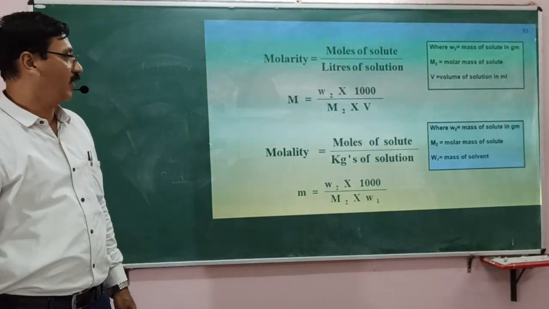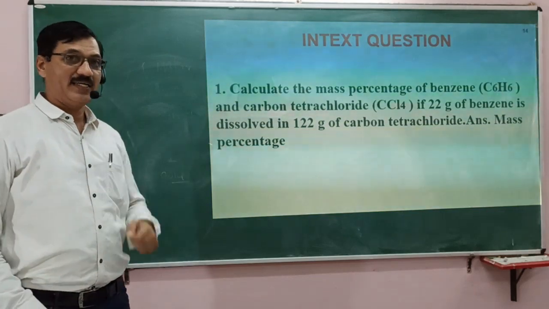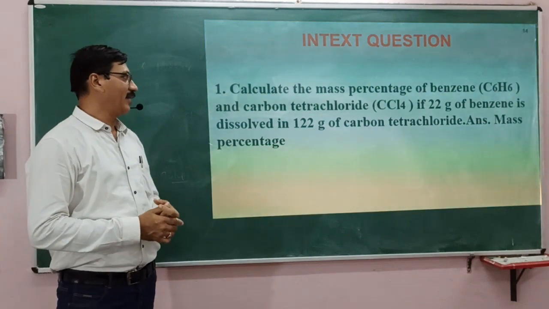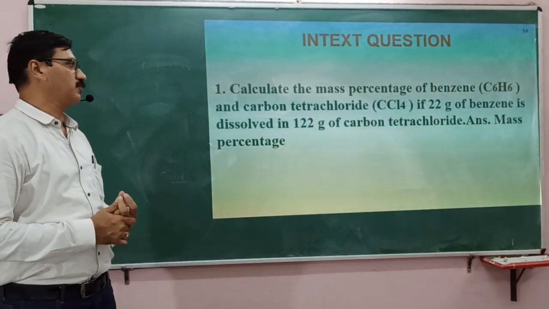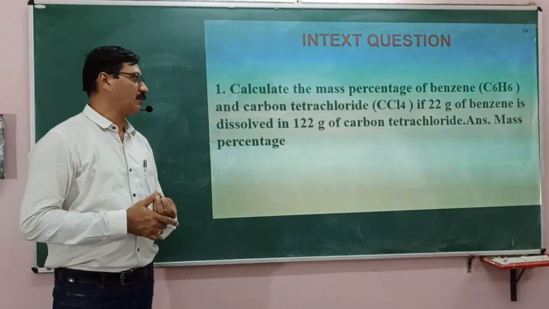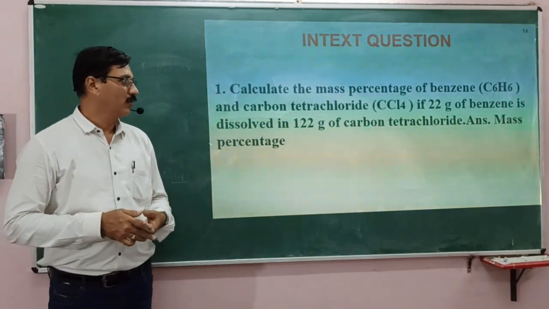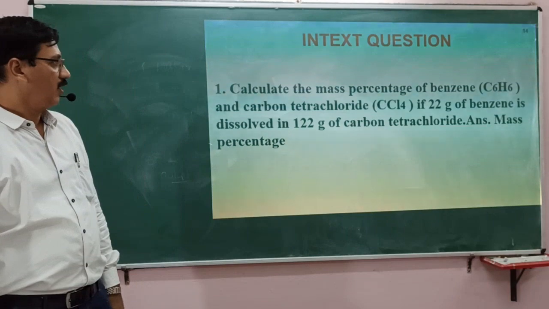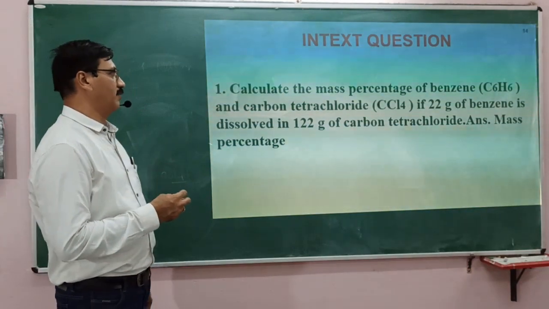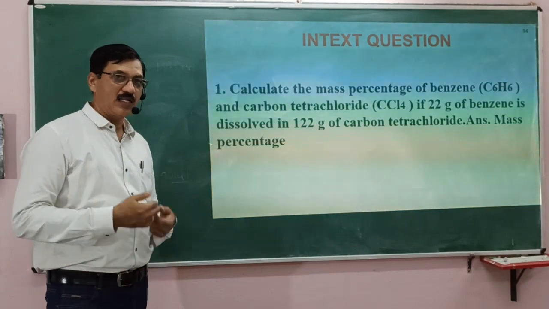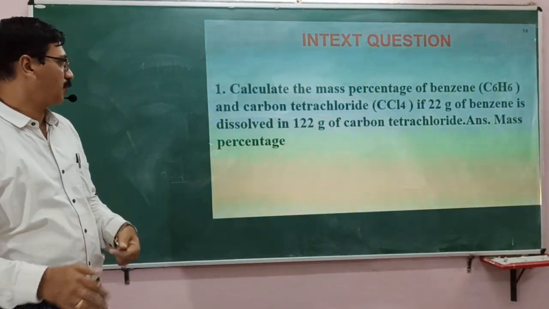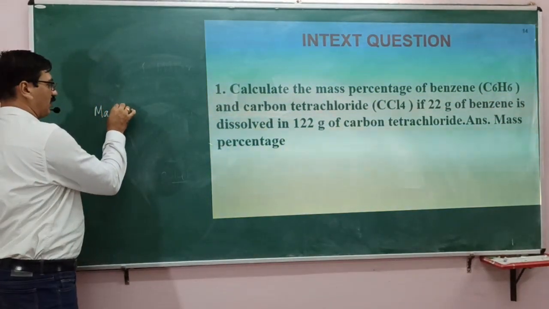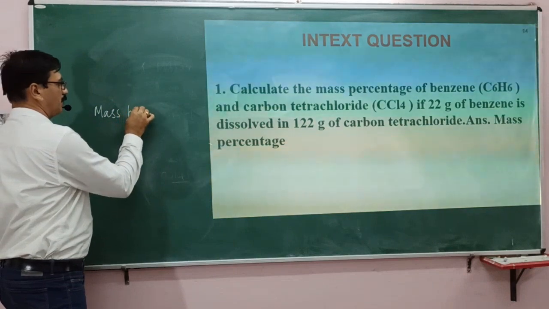Let us go ahead with some in-text questions which are to be solved. Calculate the mass percentage of benzene and carbon tetrachloride if 22 grams of benzene is dissolved in 122 grams of carbon tetrachloride. Okay, so let us try to see that. Think about how it can be done. Mass percentage is being asked. Recall the formula. What is the mass percentage? Mass percentage means mass by mass percentage.